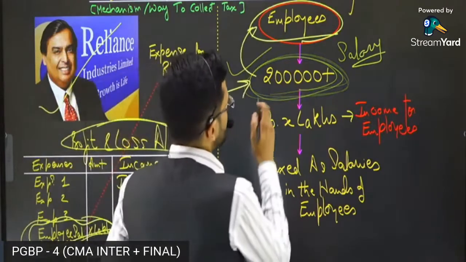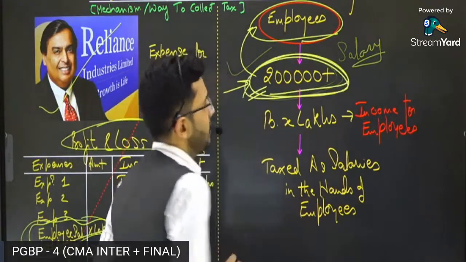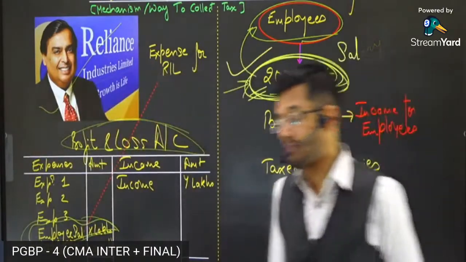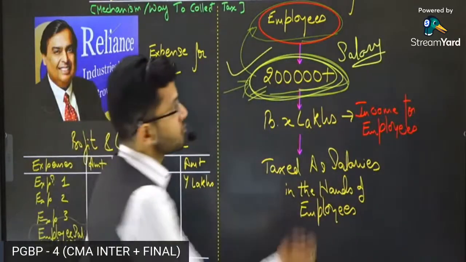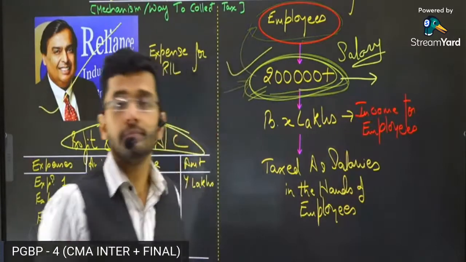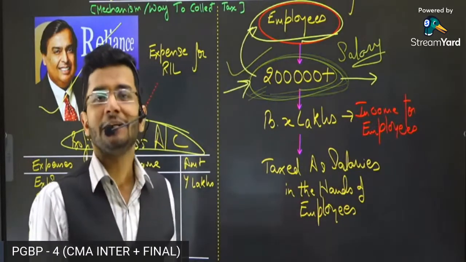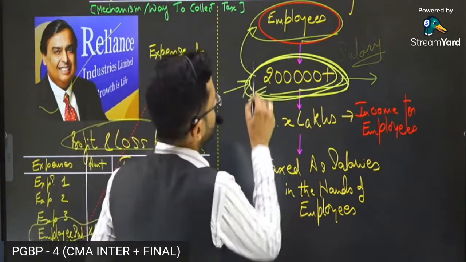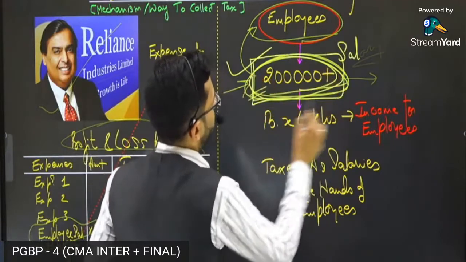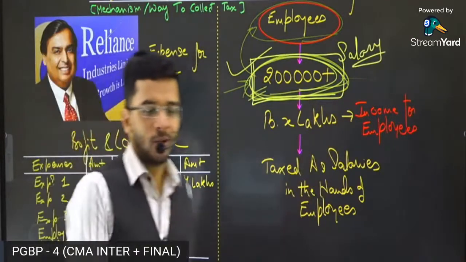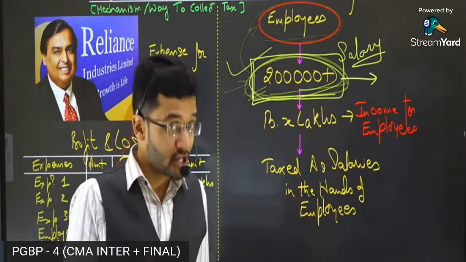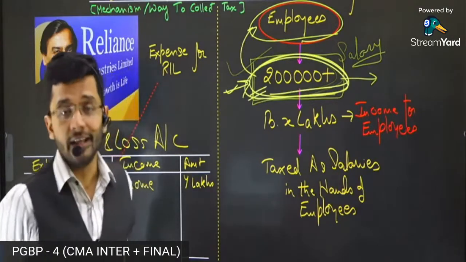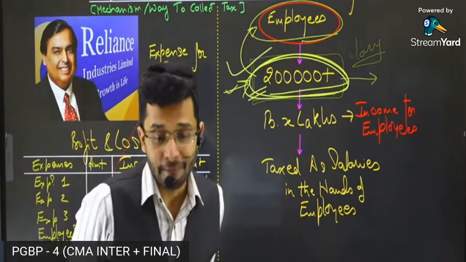Reliance Industries Limited is paying salaries to the employees. Employees should pay taxes on these salaries to Government of India. Of course, yes, the 2 lakh employees of Reliance Industries Limited should pay the tax to Government of India on their salaries for sure. Now, guys, Income Tax Act. What is the responsibility of Income Tax Act? Responsibility of Income Tax Act is to administer whether these 2 lakh people are paying their taxes truly, duly, or not. Income Tax Act has to make sure that these 2 lakh people are paying taxes to the Government of India on their salaries perfectly, aptly, or not.